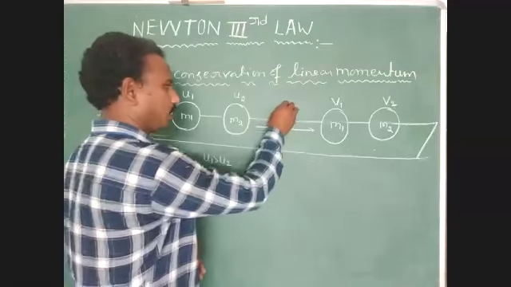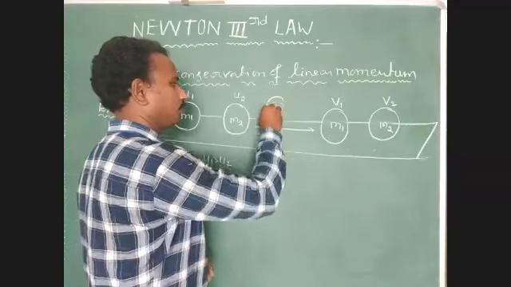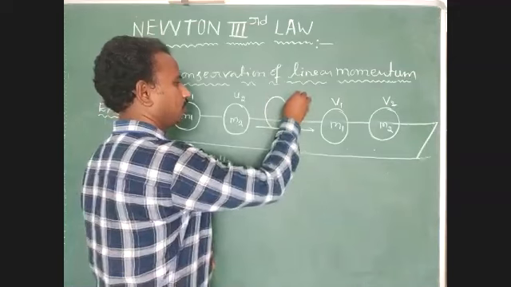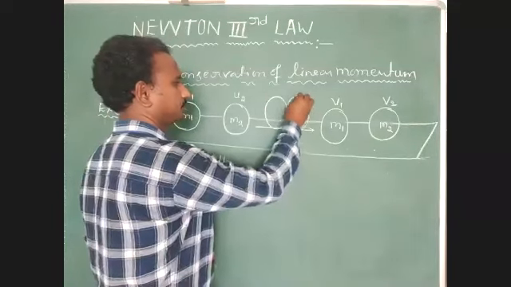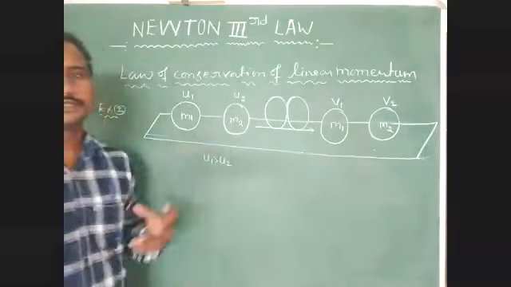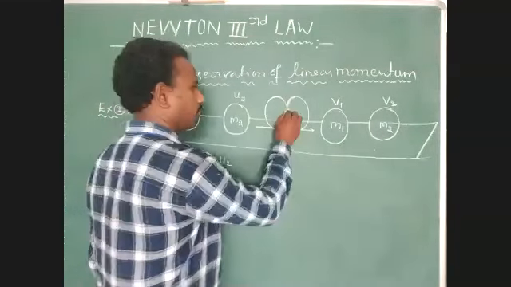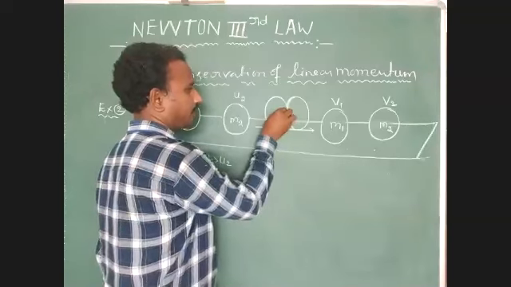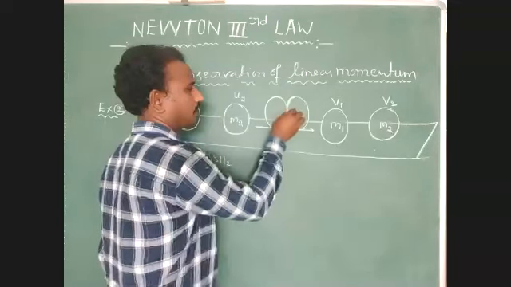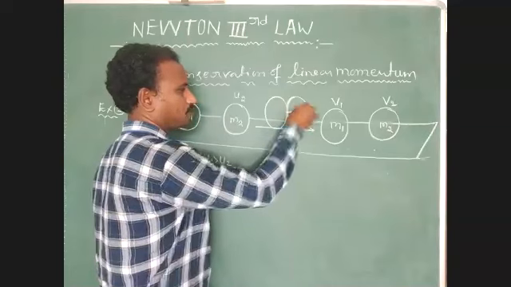Okay, during collision, this is very, very important. During collision, both the bodies experience a force. Here the first body hits the second one in the forward direction.